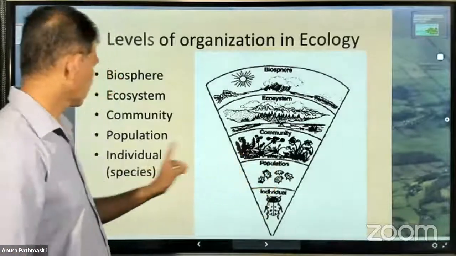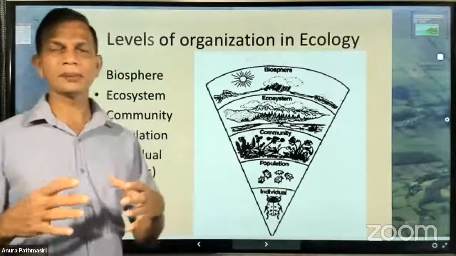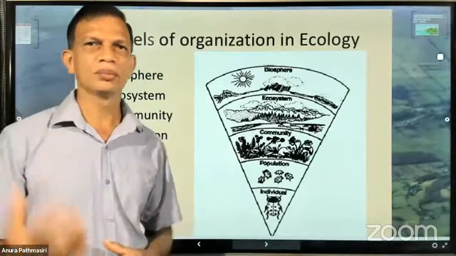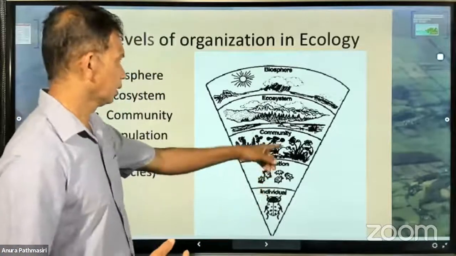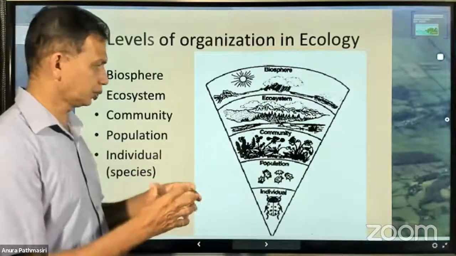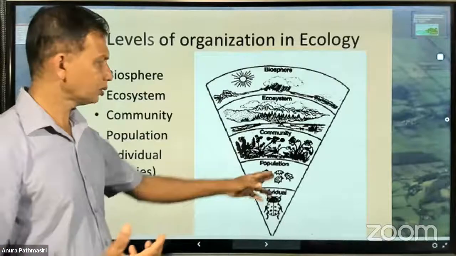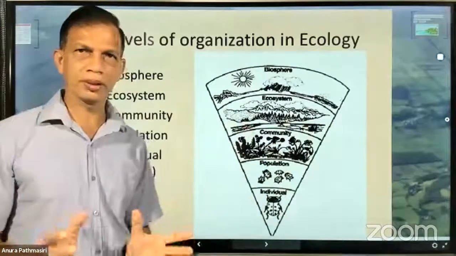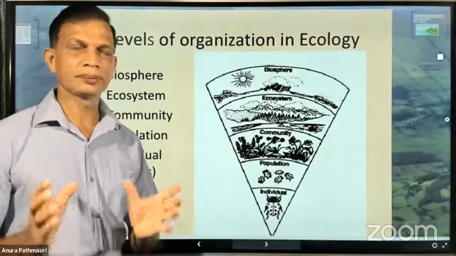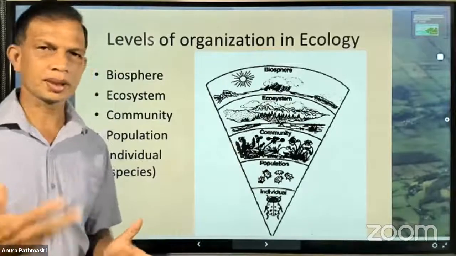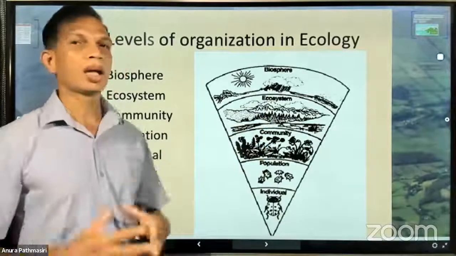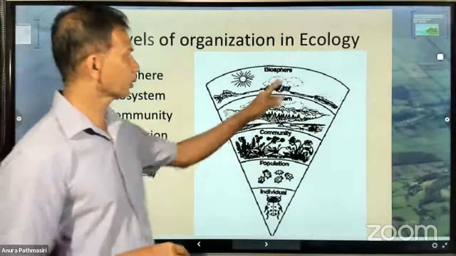And then the second, population. The population part is a bit detailed. It's an elaborated part. You have to study more about the population, community, and altogether, like individuals together make a population, two populations together make a community. The community, along with the physical environment, abiotic environment, makes the ecosystem, and all the ecosystems together make the biosphere.